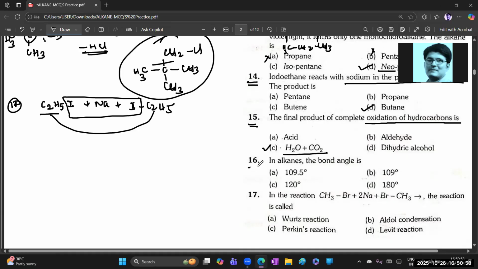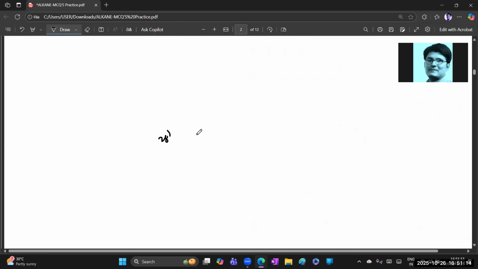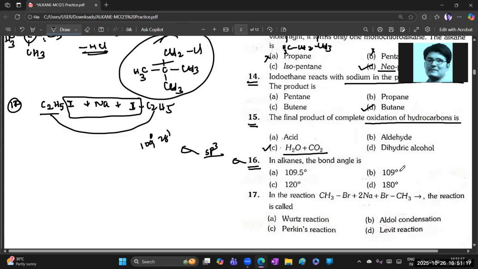Okay, what is he asking? The bond angle in alkanes. Alkanes undergo sp3 hybridization. For sp3 hybridization, what is the bond angle? Actually it is 109 degrees 28 minutes, but okay, 109 degrees only, but 109.5, so we can prefer the first option. 109.5 is the exact value.